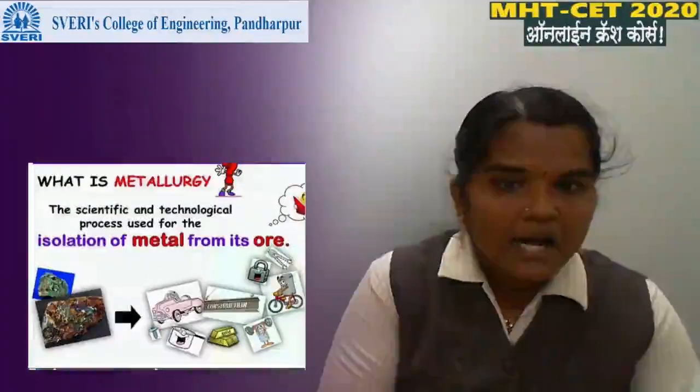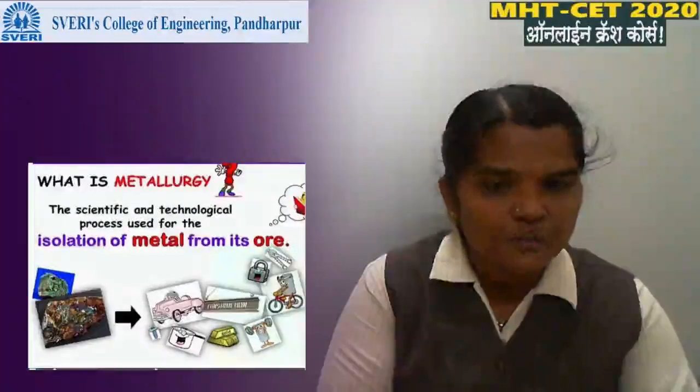Then the process of separation of these metals is known as the metallurgy process. In this metallurgical process, the metal is separated in its pure state.